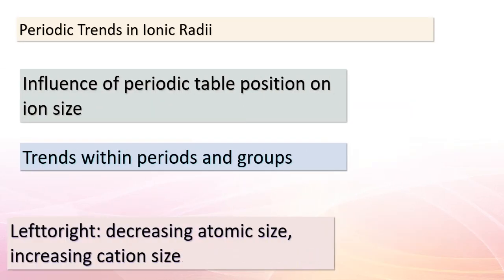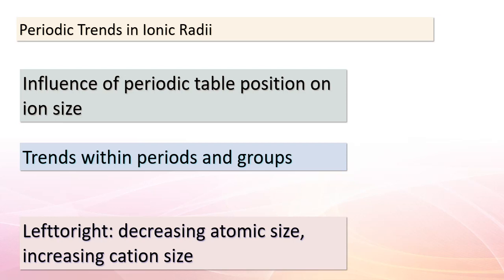Fantastic, learners. Now, let's dive deeper into how these trends in ion size play out across the periodic table. You see, where an element resides in the periodic table has a significant impact on the size of its ions. As we move from left to right within a period, we observe a fascinating pattern. The atomic size actually decreases, and this naturally affects the size of the resulting cations. This decrease in size is due to the increased effective nuclear charge that attracts the electrons closer to the nucleus. So, remember, as you move from left to right in a period, you're heading towards smaller cations.